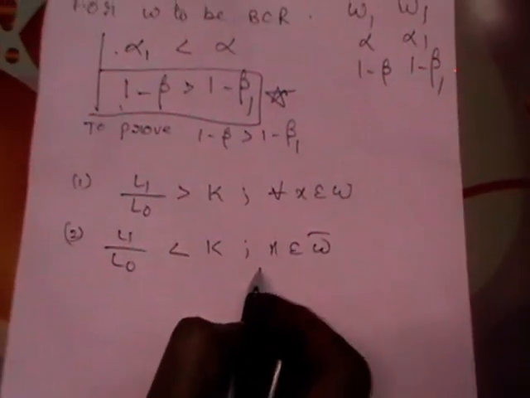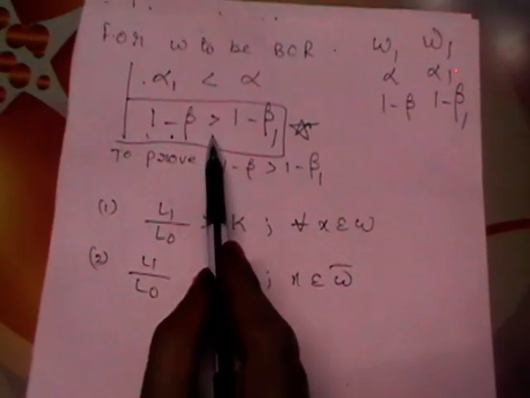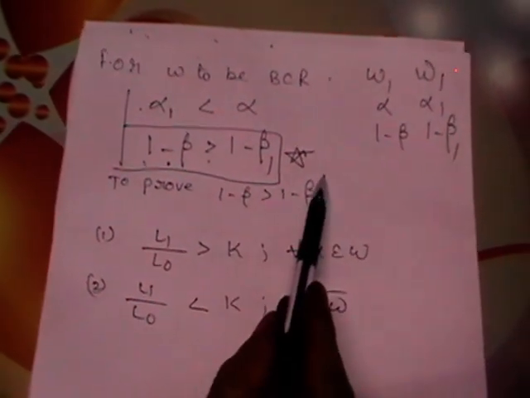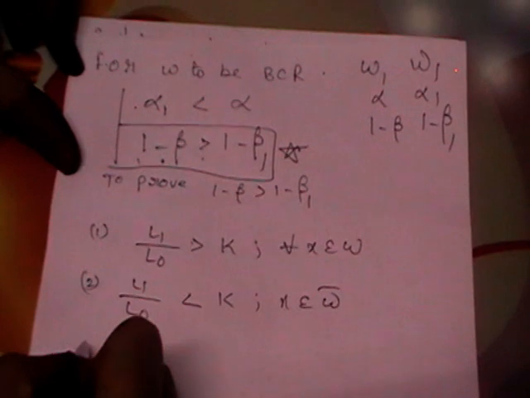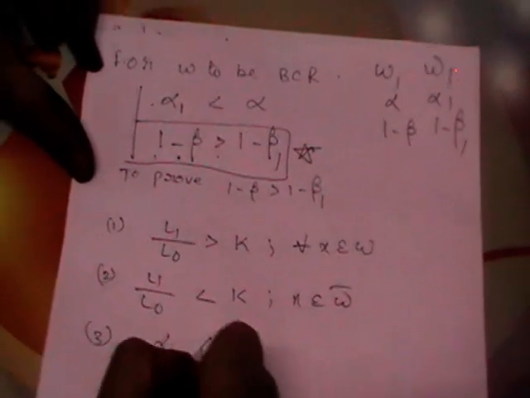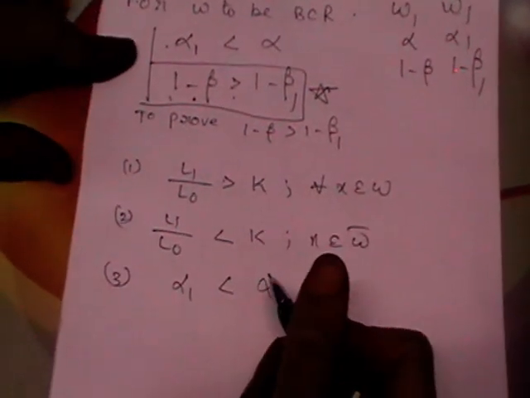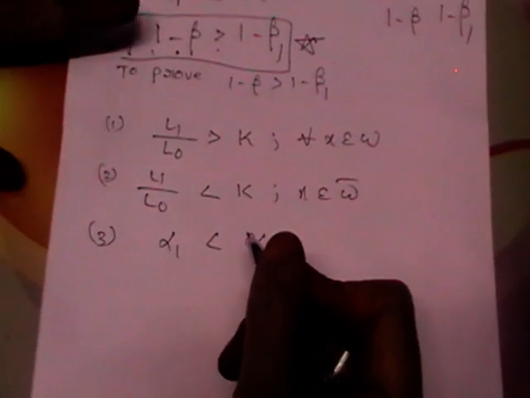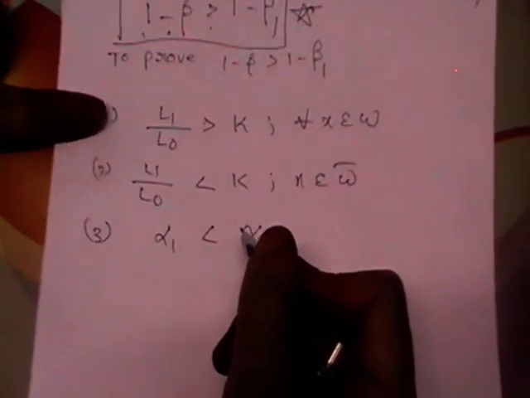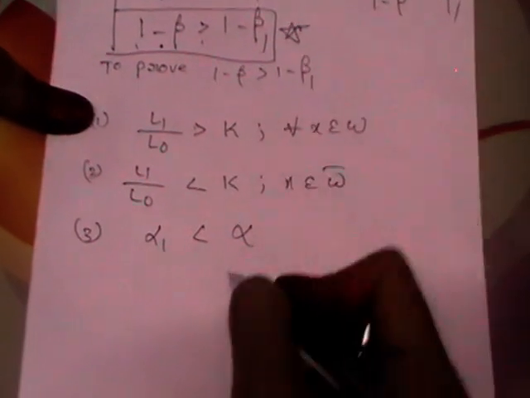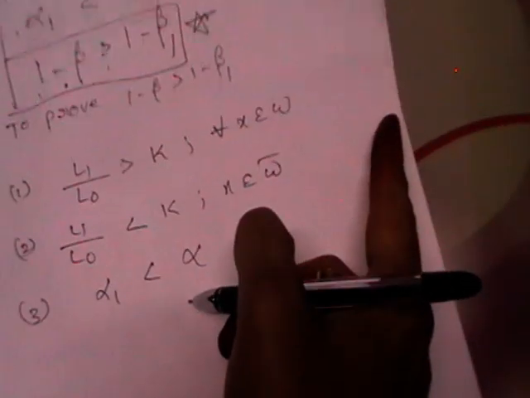To prove omega is the BCR, you need to prove 1 minus beta is greater than 1 minus beta 1. Using these two conditions, along with alpha 1 less than alpha also.